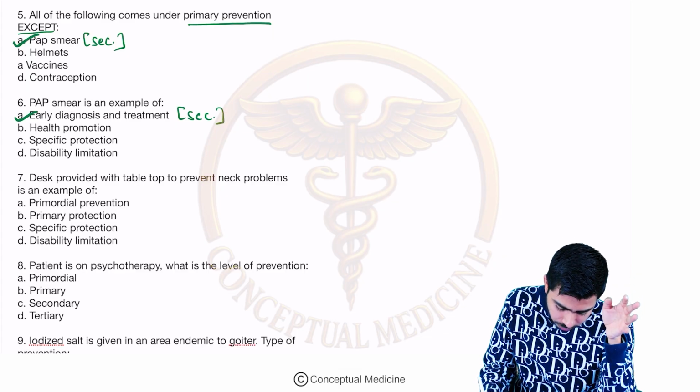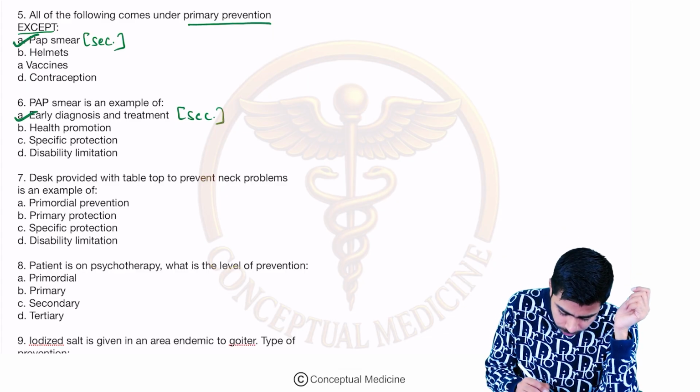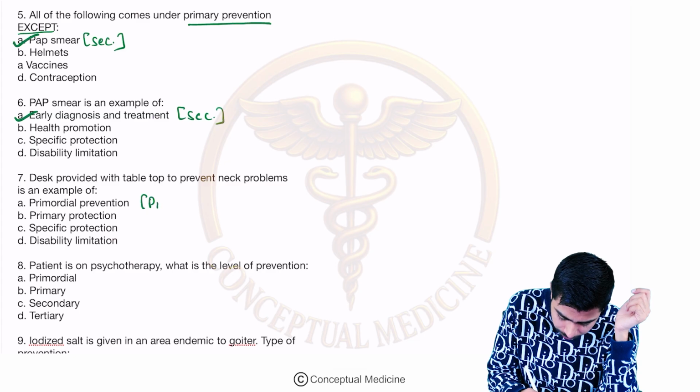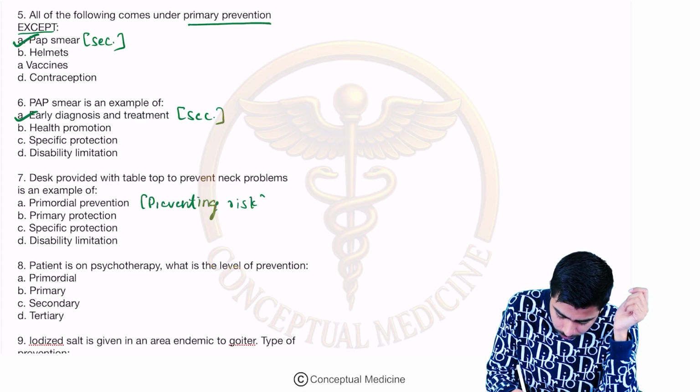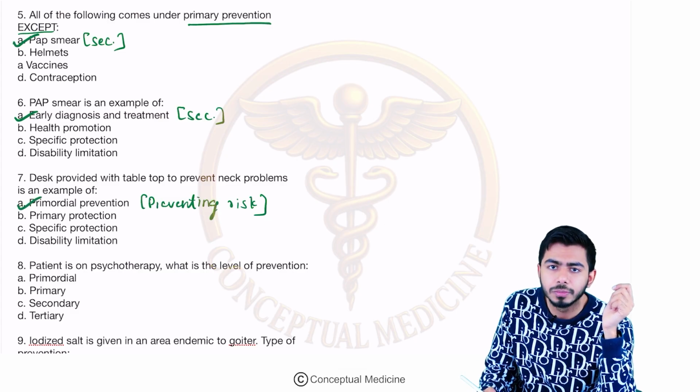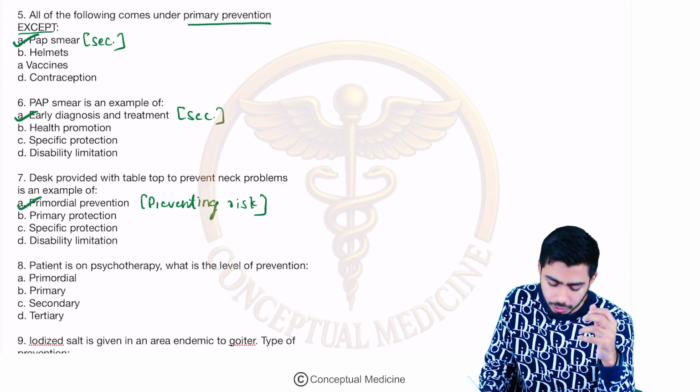So over here the answer became the primordial level of prevention. You are preventing the risk factor. You are preventing the risk over here, so it became the primordial level of prevention, right? This is something new which we have learned over here.